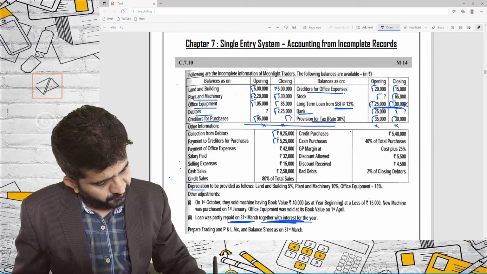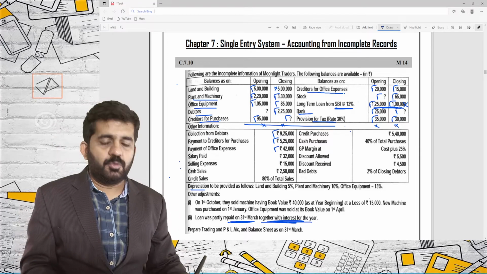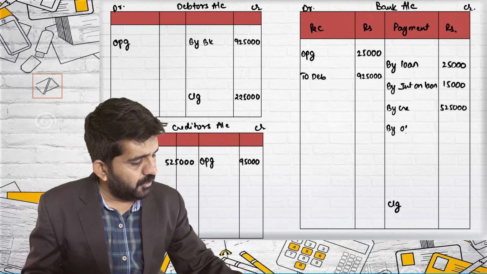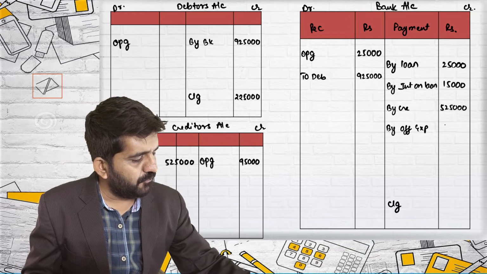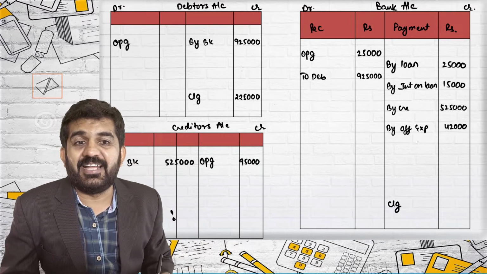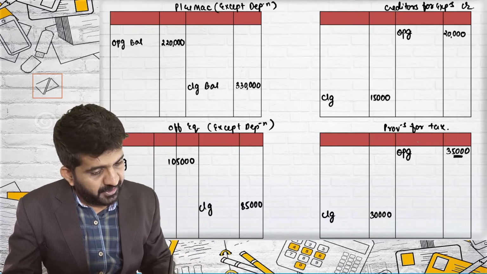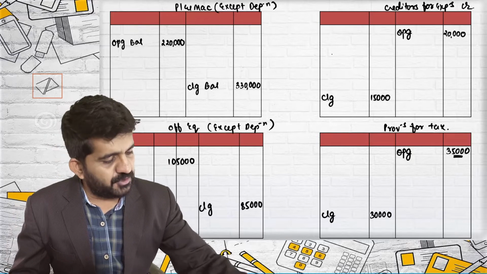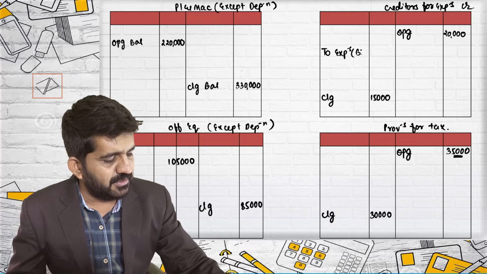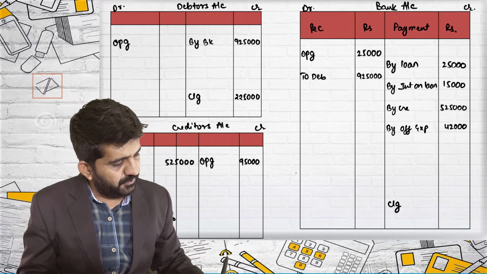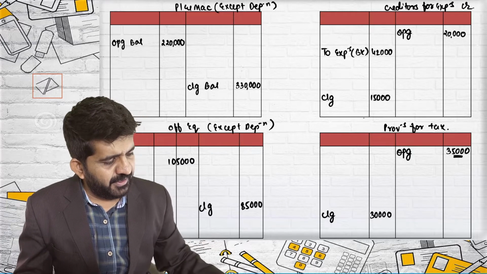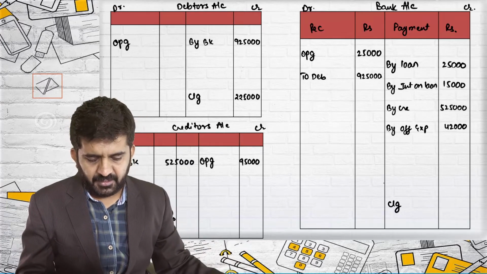Payment for office expenses 42,000. Payment for office expenses, cash will go out by office expenses of 42,000. Sir, P&L debit, second effect? No, we have already prepared creditors for expenses. So I'll have to debit it over here to expenses, that is bank. And the figure is 42,000. Debit effect, credit effect, I can go ahead.